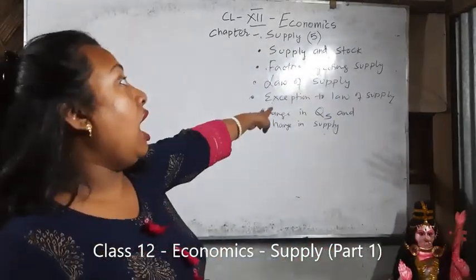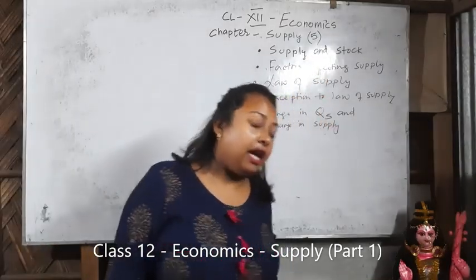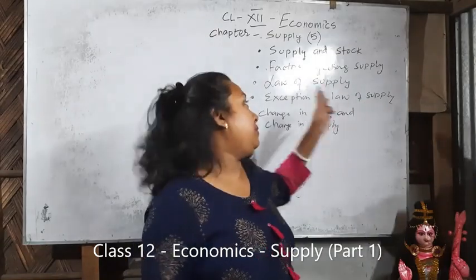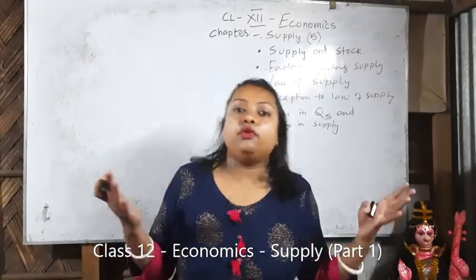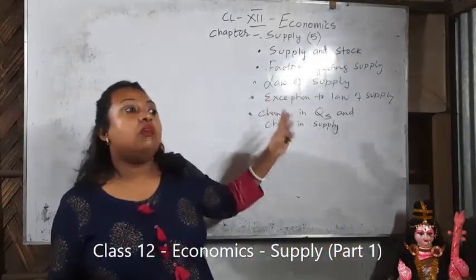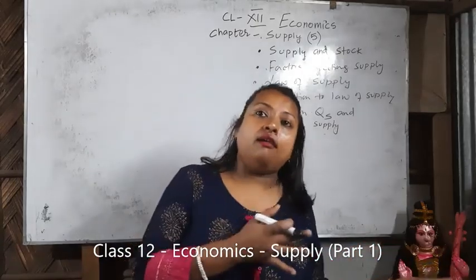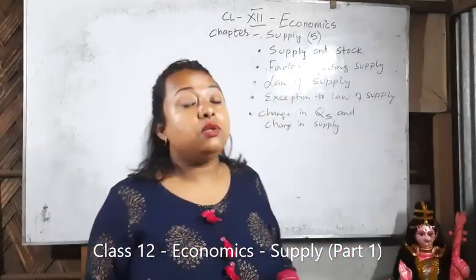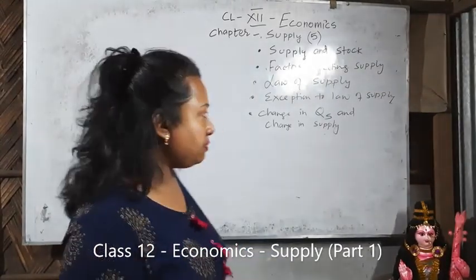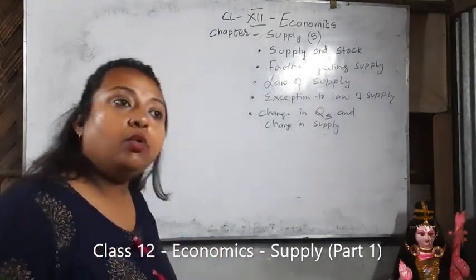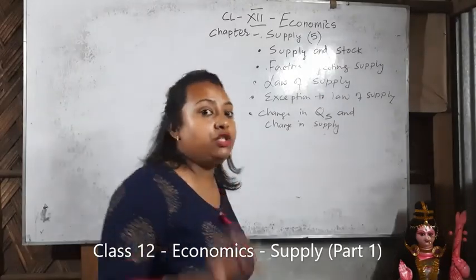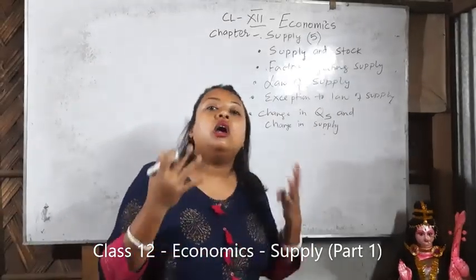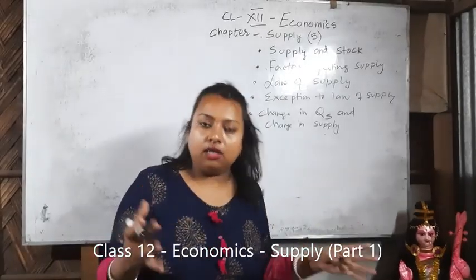Now, if you have understood the demand chapter, this chapter will help you a lot, because the demand and supply chapters are interrelated. When I taught you the demand chapter, I told you to consider yourself a consumer of the country.